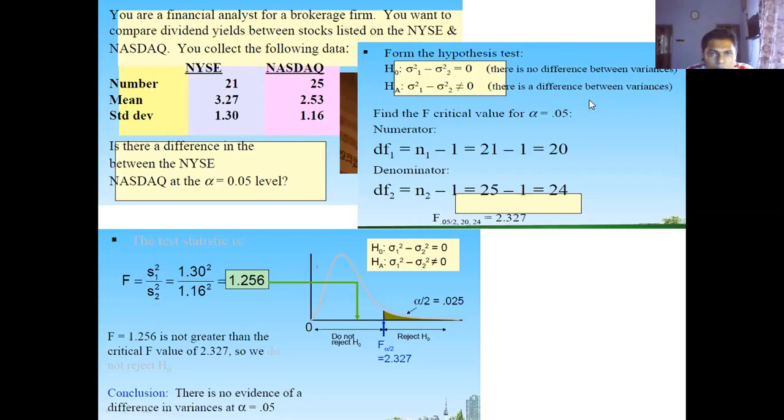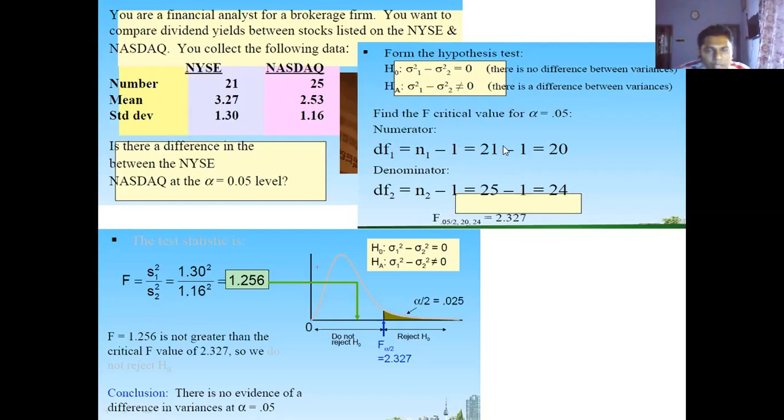And you need to find out the result at alpha equal to 0.05. So the numerator is the degrees of freedom for New York Stock Exchange. You have taken the sample size of 21, so your degrees of freedom is n1 minus 1. Degrees of freedom is what you get if you subtract 1 from your sample size.